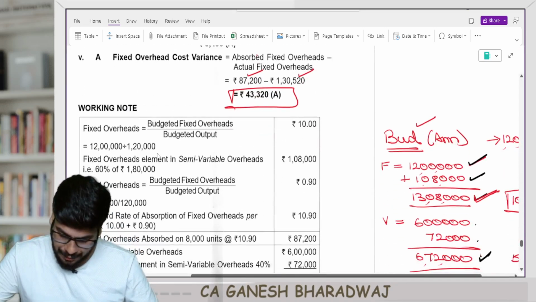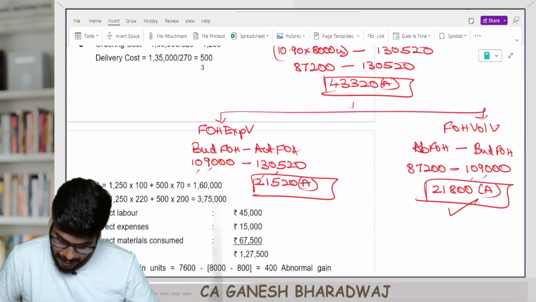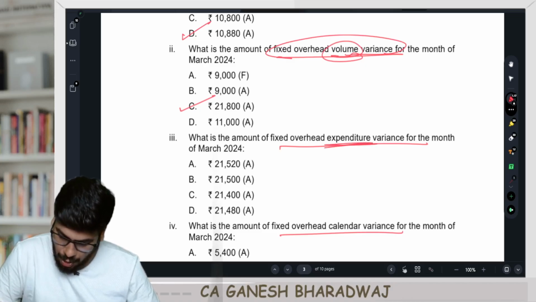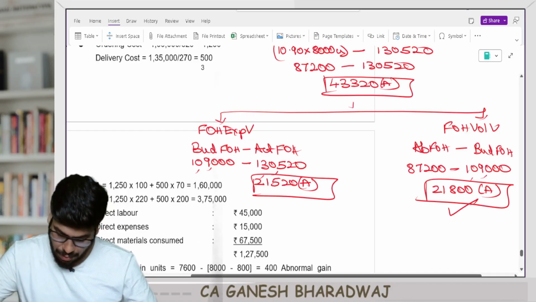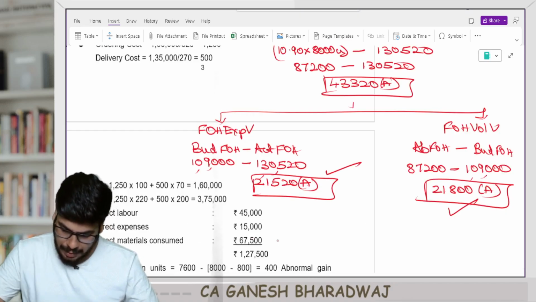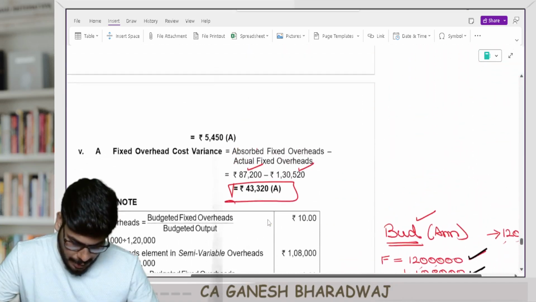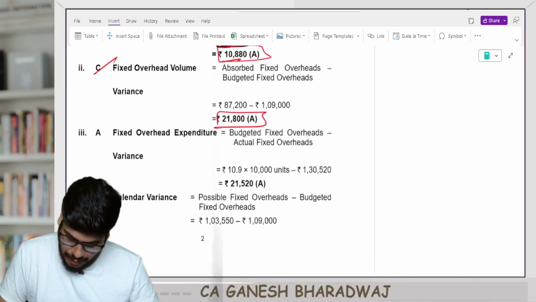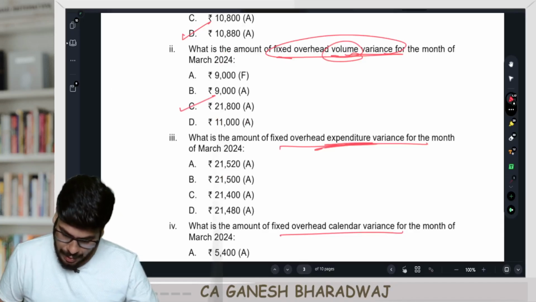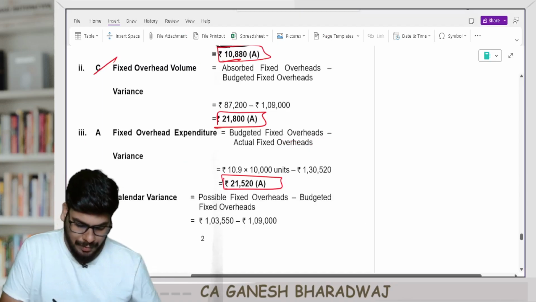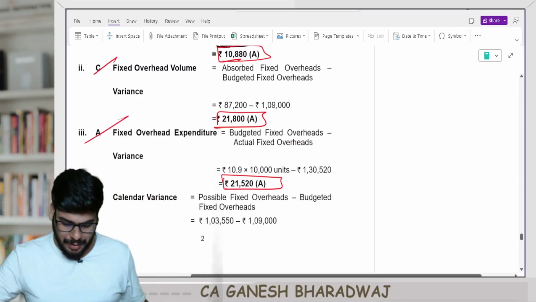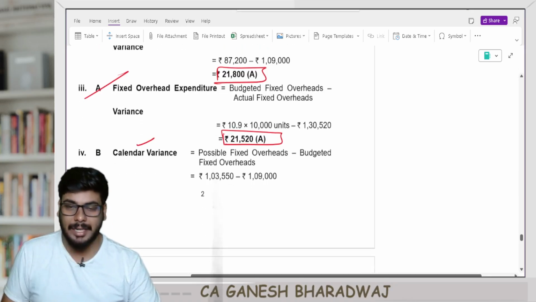Then, guys, what have they asked for? Fixed overheads expenditure variance. How much is expenditure variance? We just calculated expenditure variance. 21,520. Is it correct? Let's go and verify it once. Yes, 21,520. So it's going to be 21,520 adverse, option number A. Are you clear with this? That's all, guys. See how much we have done easily. And calendar variance, right?